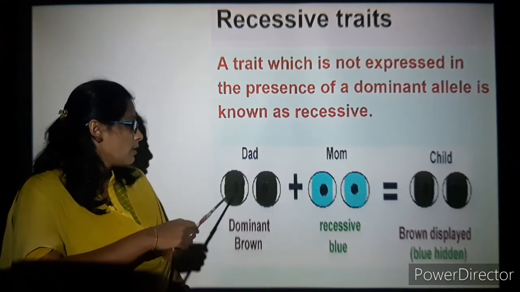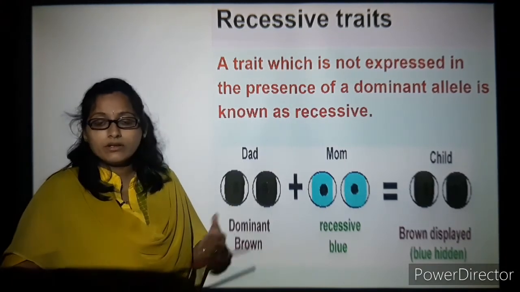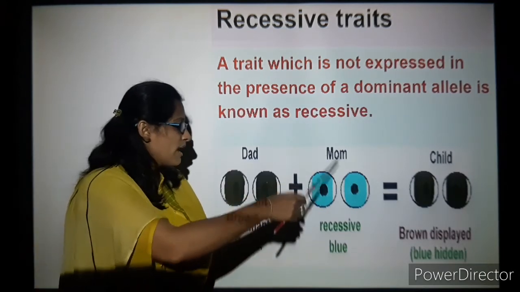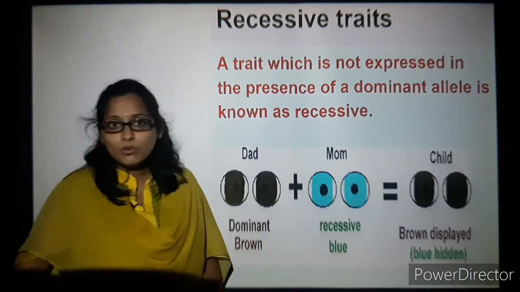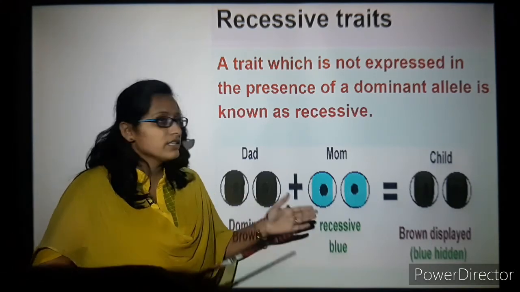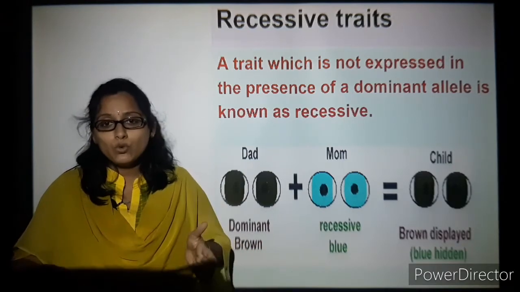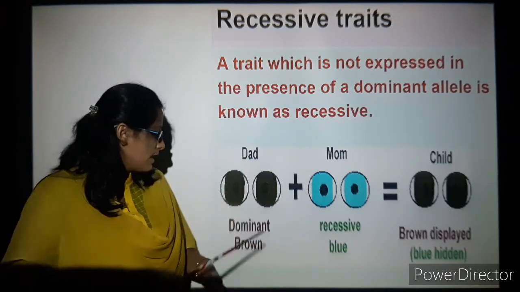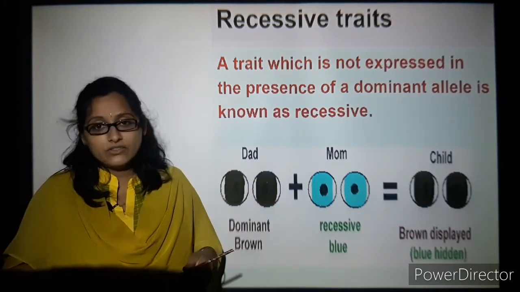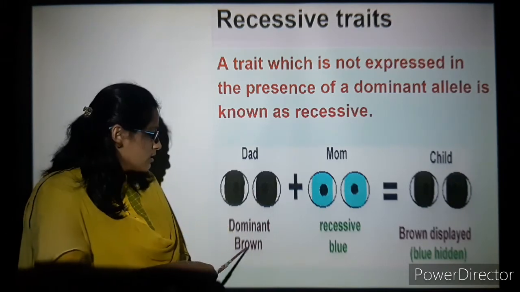I'll take an example. The father has dominant brown, dominant brown color of the eyes, and the mom has recessive blue. Why recessive blue? Mom might have blue eyes because one of her ancestors might have had blue eyes, but most of them might have had brown eyes in the dad's ancestral lineage. So whatever has become dominant is brown.